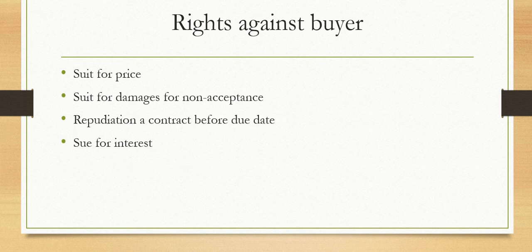So the next are the rights against the buyer. There are 4 rights against the buyer which an unpaid seller possesses. First one is suit for price. Why basically does he become an unpaid seller? Because he does not get his payment.